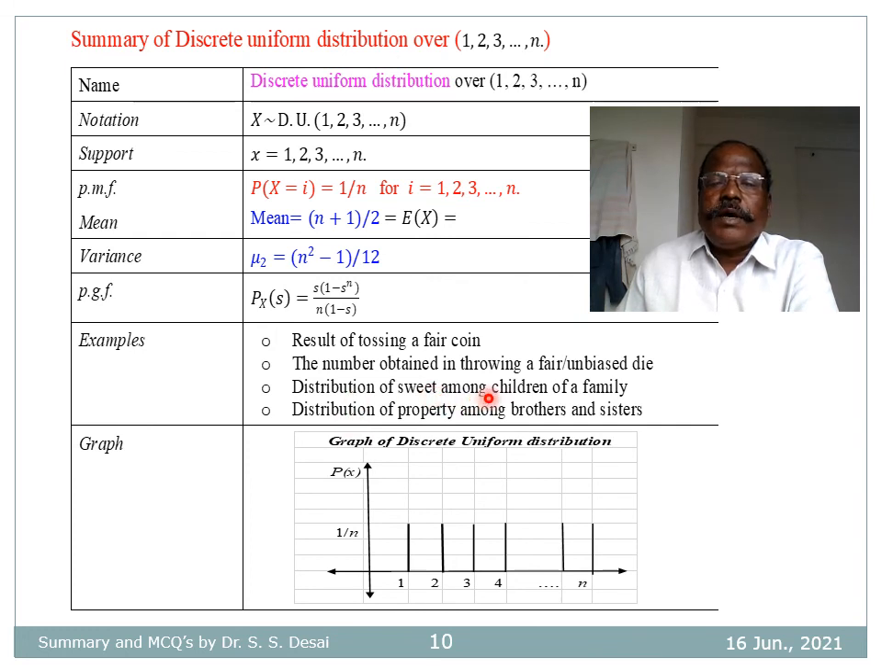Distribution of sweets among children of a family. Distribution of property among brothers and sisters. And this is the graph of uniform distribution. Here probability for each point is equal. That's why it is called uniform distribution.